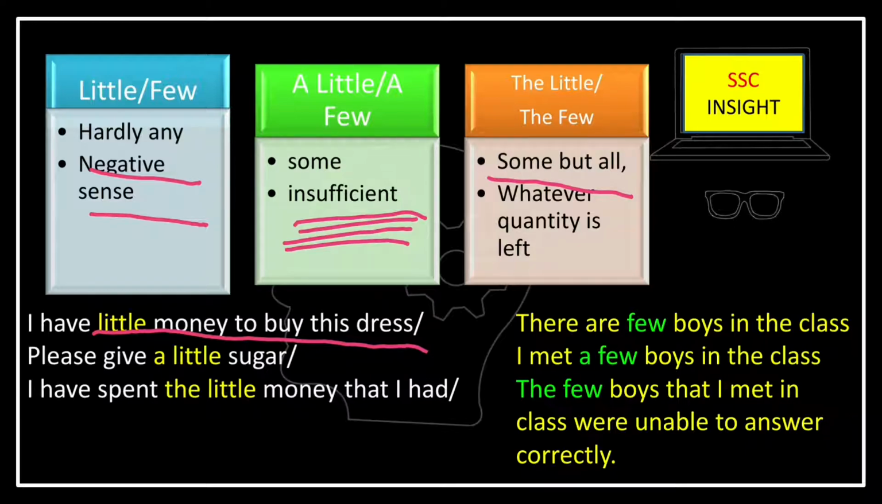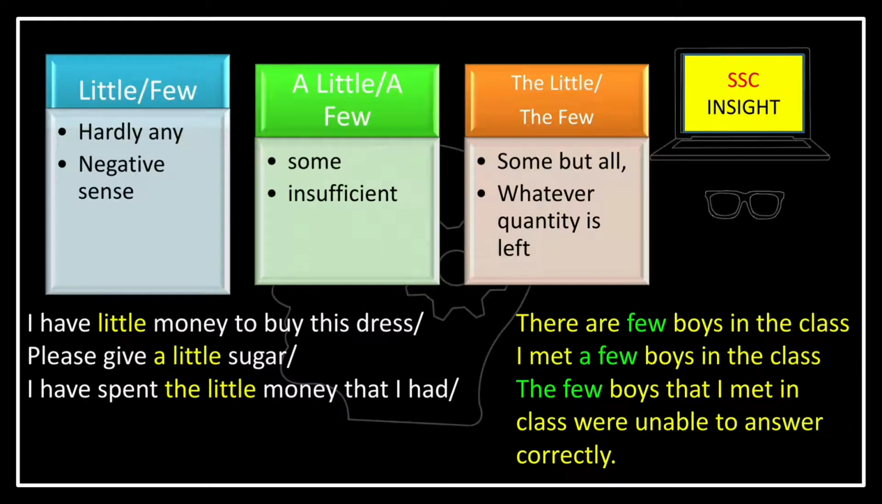Please give me a little sugar. That is, my need will be more or less completed by this amount or quantity. So I am using here a little. And if I say I have spent the little money that I had, that means whatever I had left, I have totally spent it. So little is used with an uncountable noun, and with a countable noun we will use few.